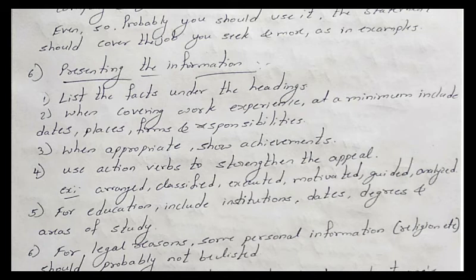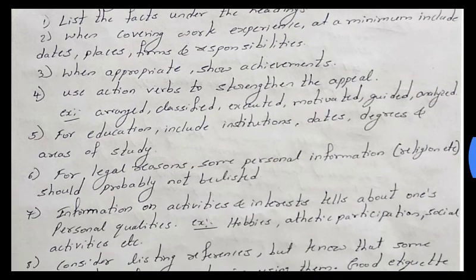Is it clear? Now for the education, include institutions, the dates when you joined that institution, when you completed the degree, and your area of study. All this information you have to include clearly. So your educational qualification: the institution where you studied, the university under which it comes, the dates when you registered and when you completed your degree, and all the areas of your study.